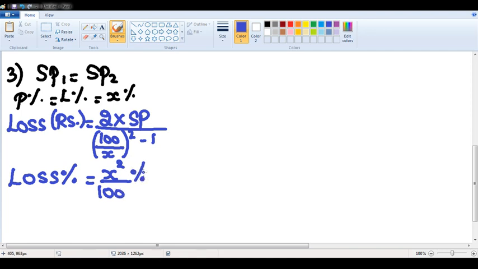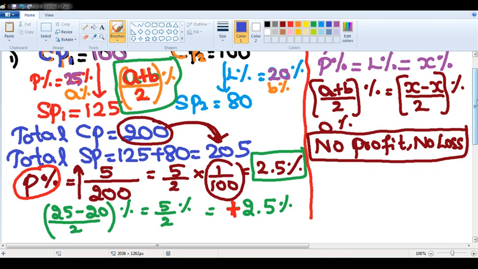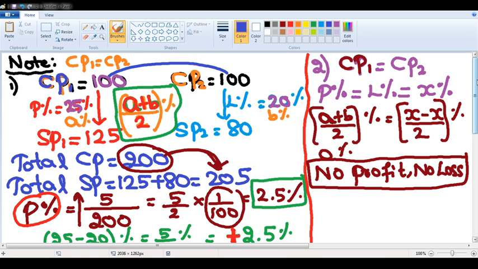If the selling prices of two products are the same and the profit and loss percentages are also the same, then you will never have a profit in that case. If there are options where you have a profit of so and so percentage, in this third case you can directly eliminate that option. I hope it is clear, sir. Just watch the screen for the next 30 seconds before we solve some of the questions based on these key points.